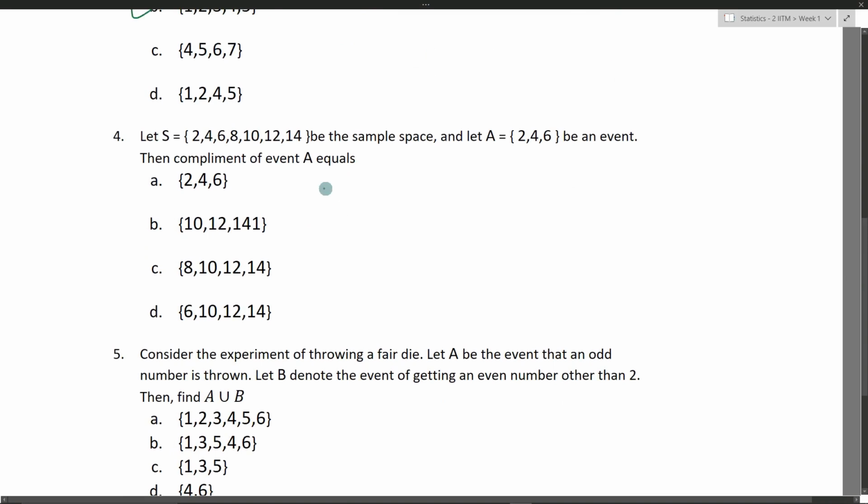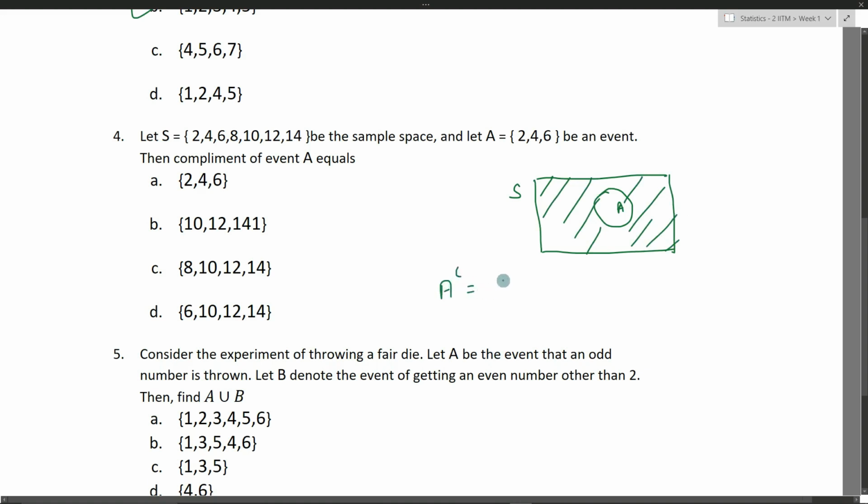What about the next one? The sample space is given by 2 4 6 8 10 12 14, and let A is equal to 2 4 6 be an event. The complement of A, let's say if this is our sample space and this is set A. What will be the complement of A? Complement of A is such that it belongs to S but not in A. That is nothing but all of this, right? So complement of A is nothing but the universal set or sample space subtracted by A.